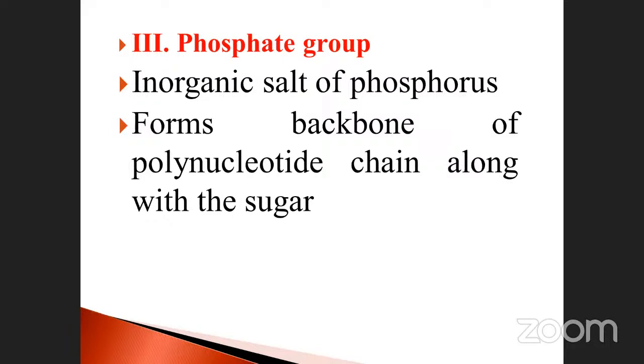Deoxyribose sugar, ribose sugars. Nitrogen base, purine and pyrimidine. Okay, so the last one is called the phosphate group. It is an inorganic salt of phosphorus and forms the backbone of the polynucleotide chain along with the sugar molecule. The phosphate molecule is always joined with the sugar molecule, whether it is ribose or deoxyribose. Suppose it's DNA, the sugar molecule and the phosphate molecule connect with a join, that is called a sulfide bond.